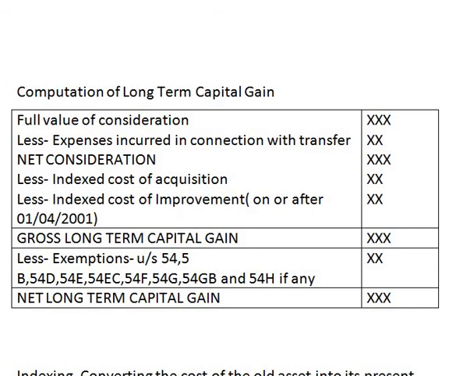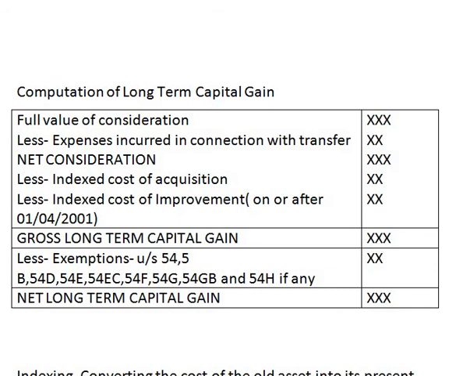From net consideration we deduct two values. One is indexed cost of acquisition and second is indexed cost of improvement. When we were solving sums on short-term capital gain, you came across the terms cost of acquisition and cost of improvement.